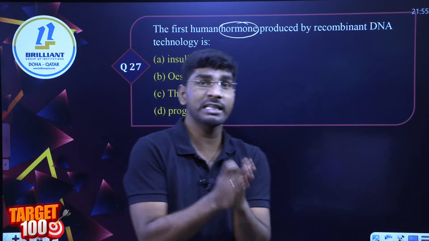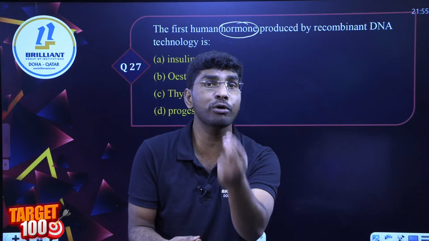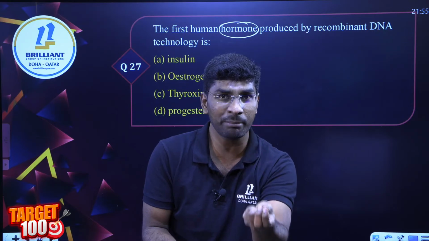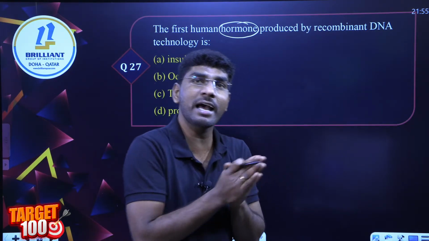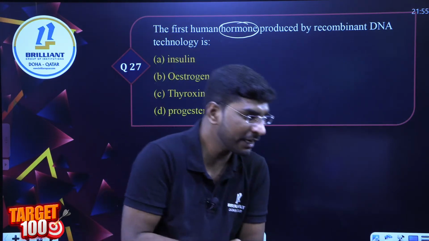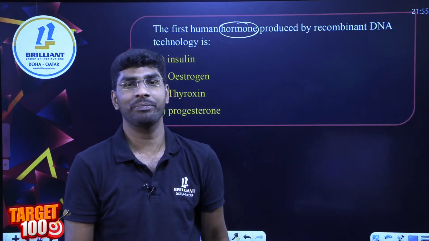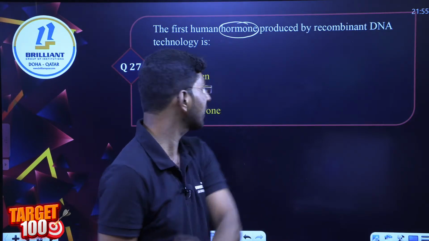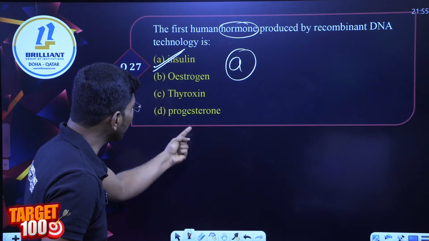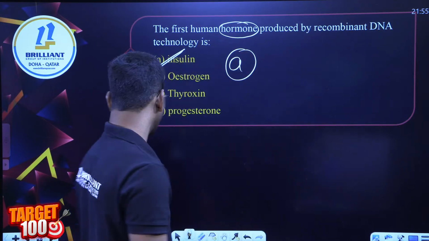If you are able to recall, in the NCERT it is given that 30 therapeutics so far have been isolated, prepared by rDNA technology worldwide. How many in marketing in India? 12. So we can write insulin, option A. Estrogen, thyroxine and progesterone hormones are given as other options. The first rDNA technology human hormone is insulin. Next question.